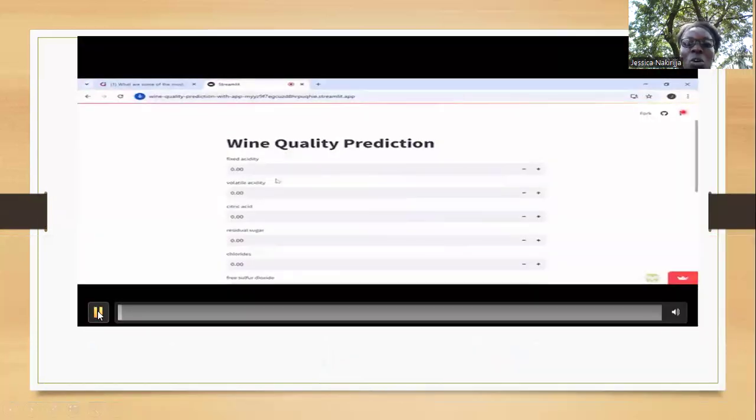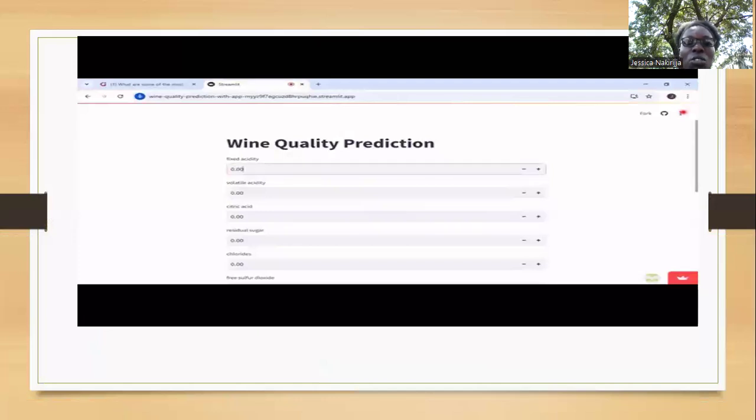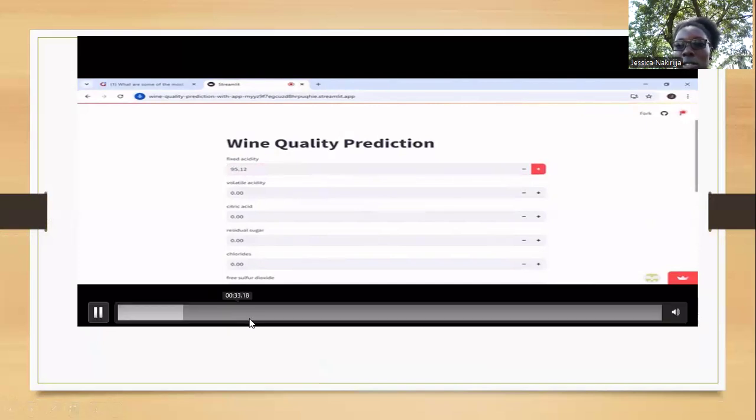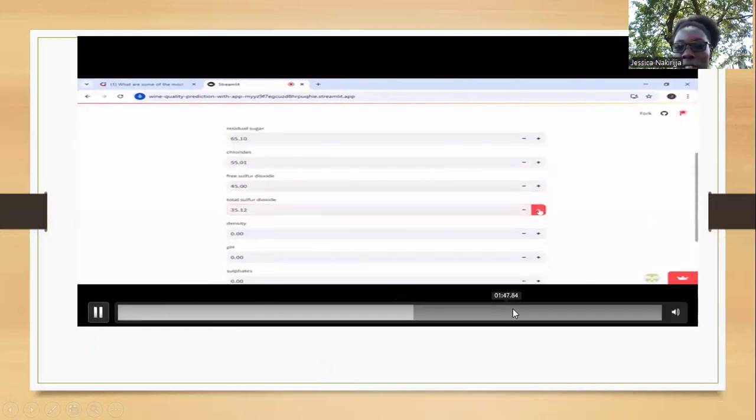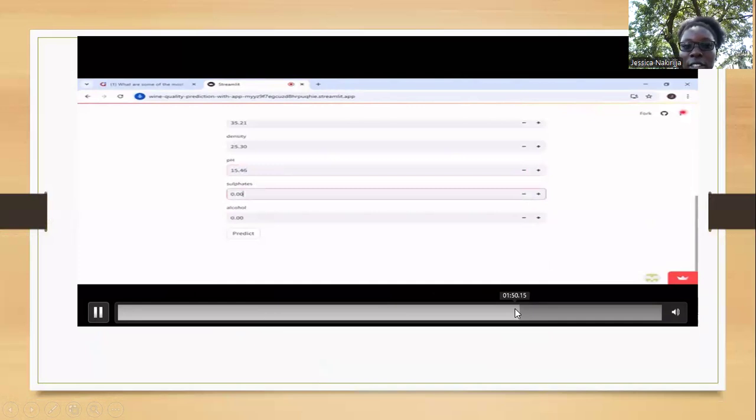So this is our demo. When you have your wine samples, you simply go to Streamlit and access our web app. Then after accessing our web app, your wine has properties like the physicochemical properties. You can enter them, and as you can see, you can also increase the decimal points or reduce. Then after entering all that, those are all the fields for entering, we have a deploy button.